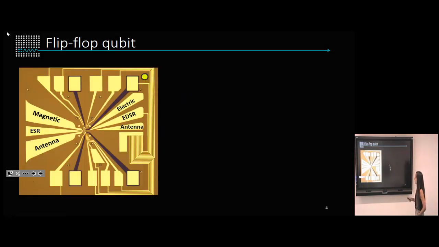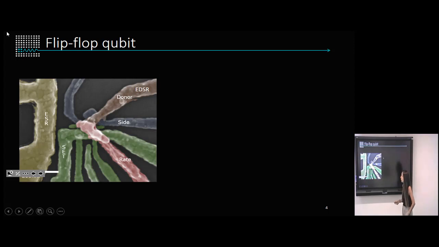Good, so this is an optical image of our device. I just wanted to highlight that now we don't just have a magnetic antenna to perform ESR and NMR, but we also have an electric antenna which will drive our electric dipole transition. If we take a closer look, here's an SEM picture of our device. We can see here the magnetic antenna. We have our electric antenna coming here, which we call the donor gate. And we have a bunch of other gates that will help us control the electrostatics of our system, and a single electron transistor that we use to single shot read out the state of our system.